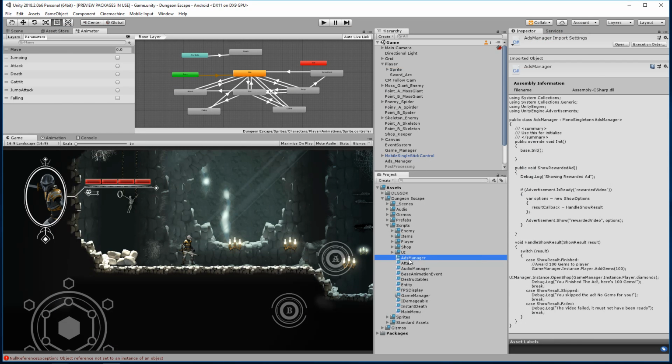So what I'm going to do here is actually recreate our ads manager, because I want it to be more design friendly, to where it handles just ads and is not specific to that shop system, which it currently is. So let's go ahead and check this out.